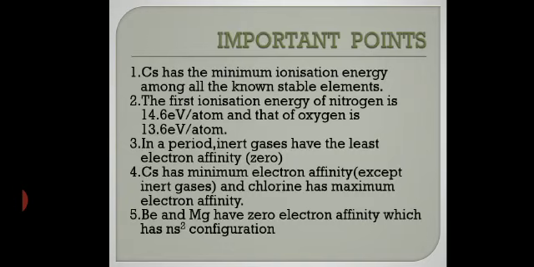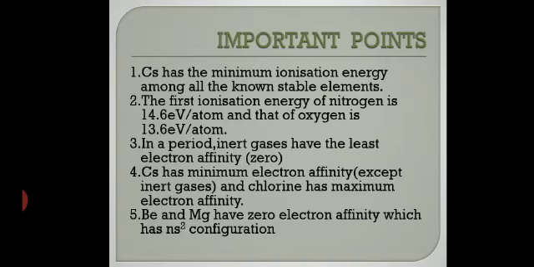The first ionization energy of nitrogen is 14.6 electron volt per atom, and that of oxygen is 13.6 electron volt per atom. You need to remember that. Now, in a period, inert gases have the least electron affinity. You know that. They do not have a tendency to lose or gain electrons because the outermost shell is fully filled. Cesium has minimum electron affinity except inert gases, and chlorine has maximum electron affinity. In a particular group, chlorine has the maximum electron affinity. It should be fluorine, but it is chlorine. You know the reason: fluorine is compact in size, and chlorine, compared to fluorine, is bigger in size.